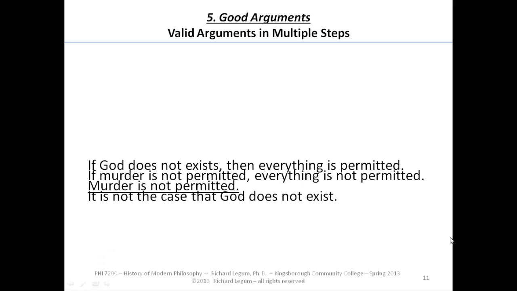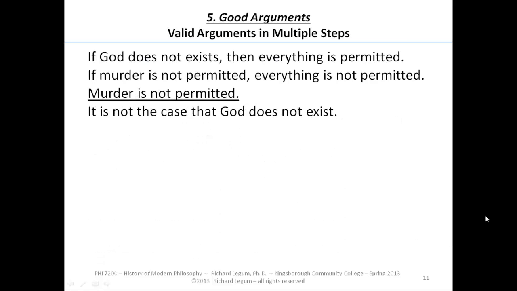In philosophy, we encounter a lot of difficult problems and we get some complex arguments. In life, we get some complex arguments also, but we can't just simply have two premises and a conclusion to get us to the answer that we want. So sometimes valid arguments, good arguments, bad arguments also, but good arguments come in multiple steps. Let's consider an example so you'll understand what I'm talking about.